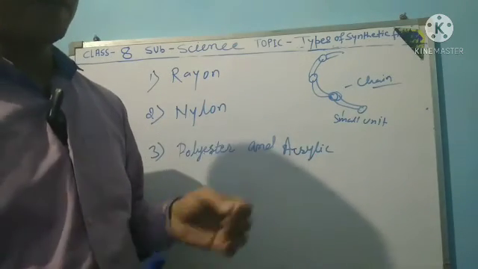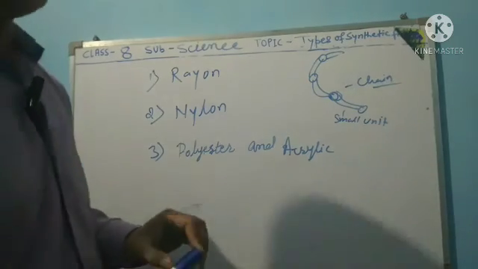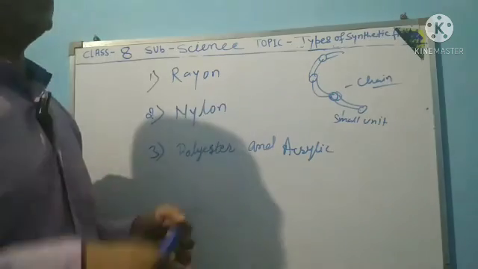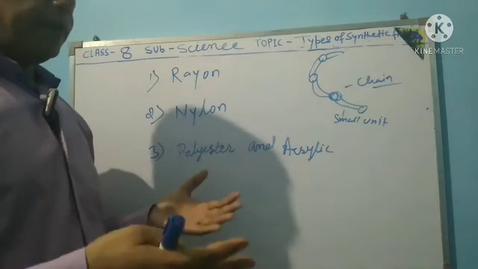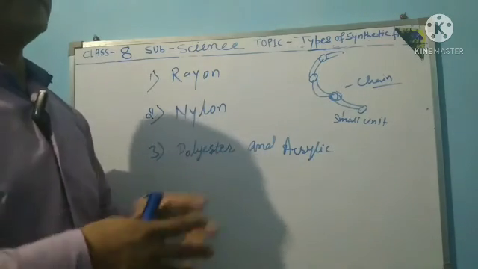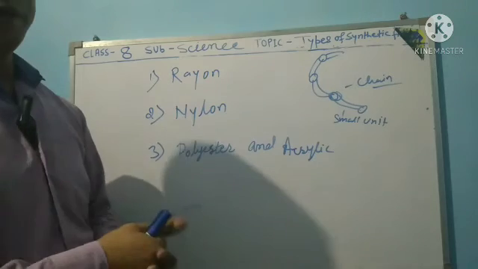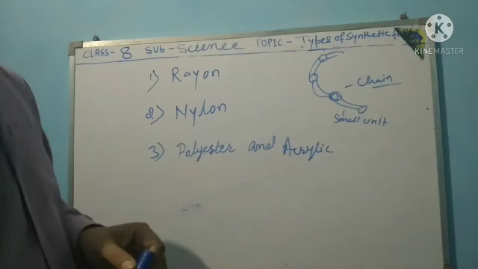Rayon is obtained from a natural source, wood pulp, but it is man-made. Wood pulp is found naturally and chemicals are mixed with it to generate rayon. Rayon is a man-made fiber.